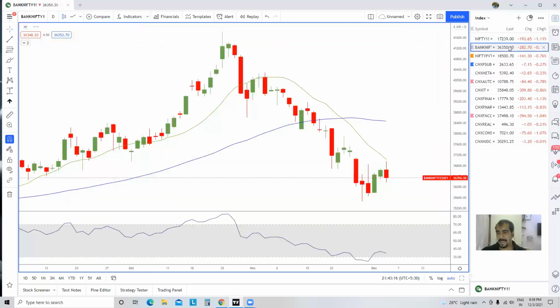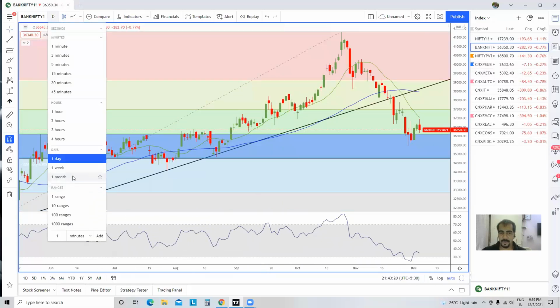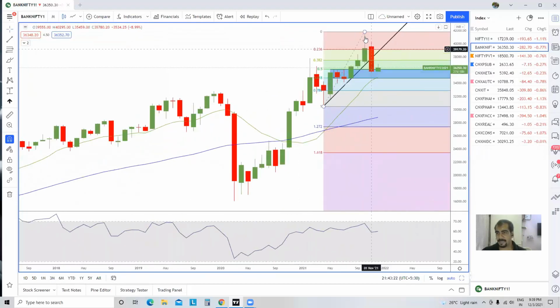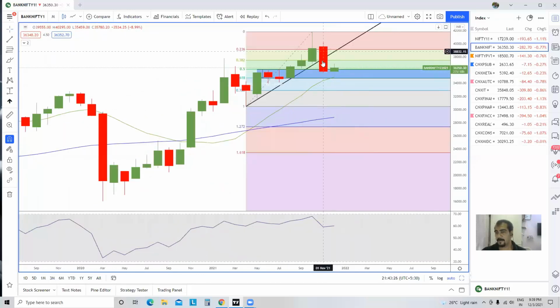Now let's go to the Bank Nifty future. Again, I will start from the monthly time frame. In the monthly time frame, we can see a shooting star. Yes, it is a shooting star and a very big red candle. What does it show to us? It clearly shows that a lot of selling pressure is available at the higher levels.